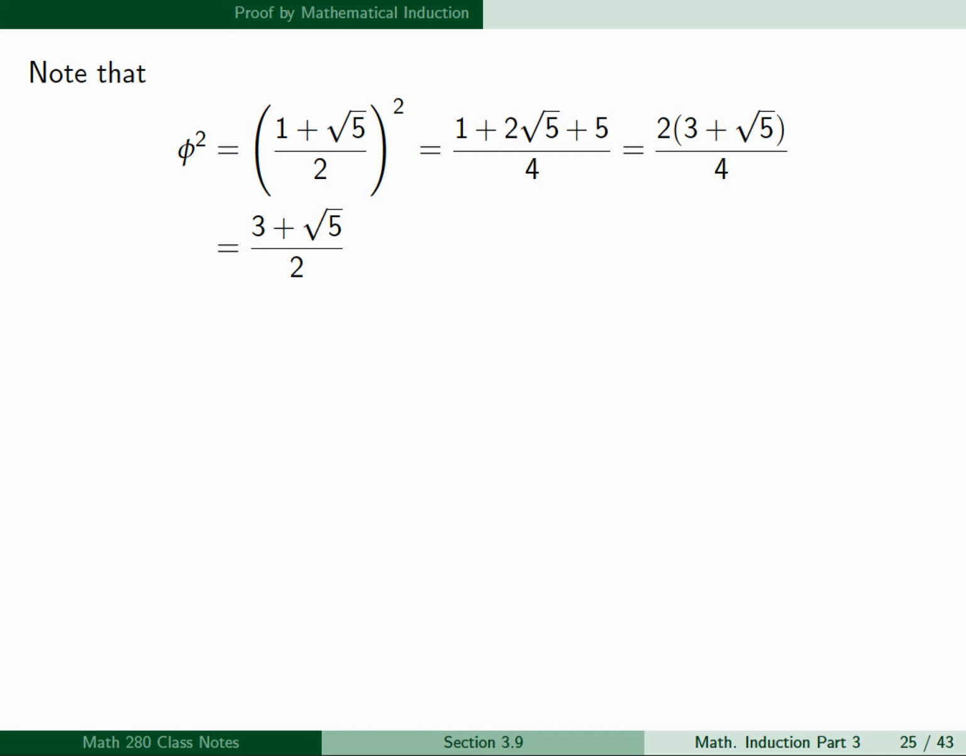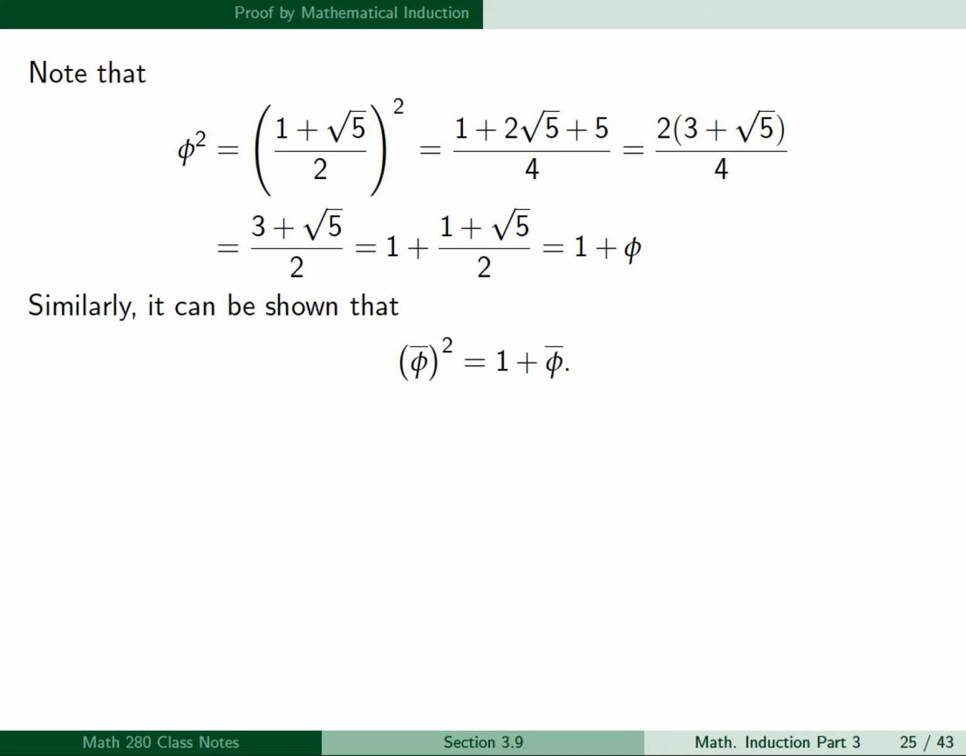And cancel the 2 with the factor of 2 in the denominator. We obtain 3 plus square root of 5 over 2. And 3 can be broken up into 2 plus 1. And 2 over 2 will just give us a 1, and we're left with 1 plus square root of 5 over 2. Now 1 plus square root of 5 over 2 is just phi, so this is 1 plus phi. So these calculations show that phi squared is equal to 1 plus phi.